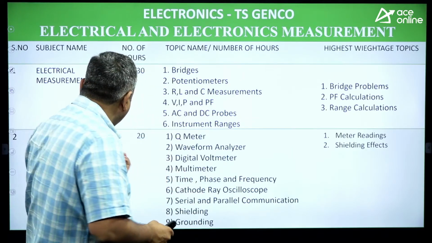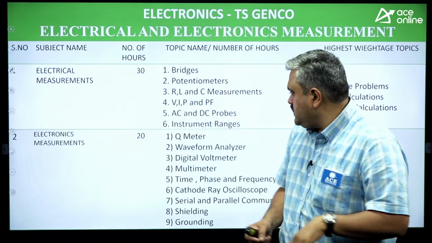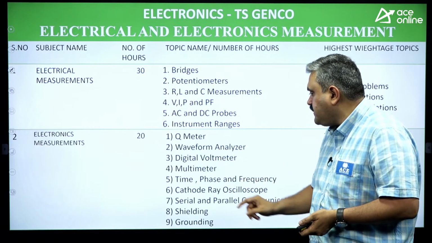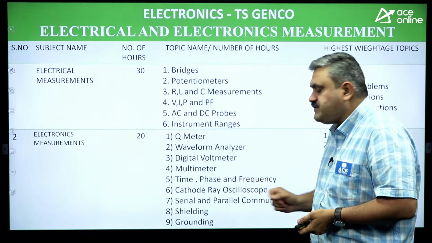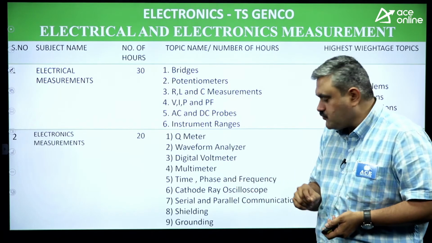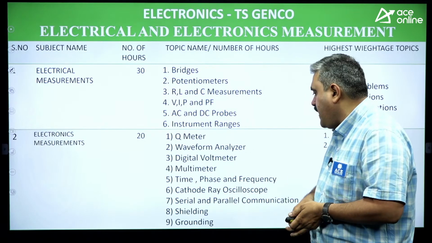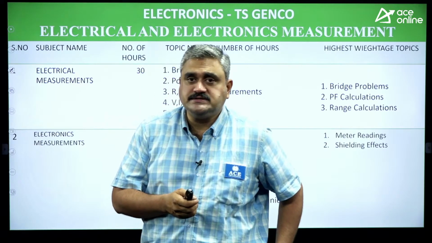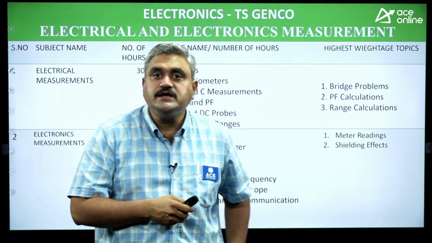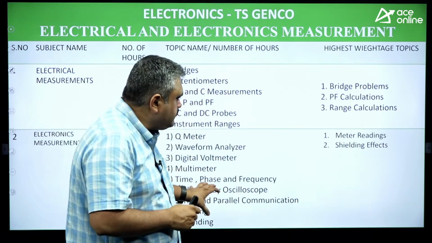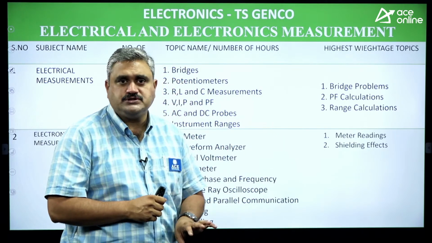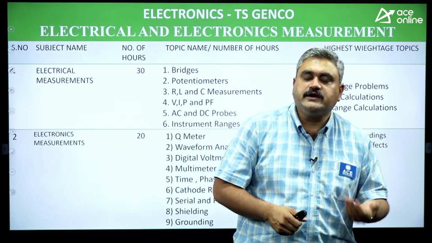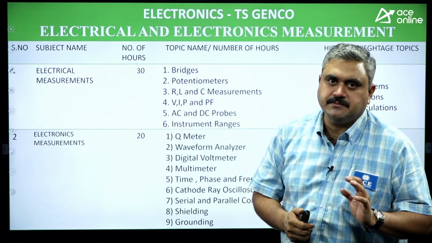Okay. Now coming to electronic measurements. Here again we have Q meter, waveform analyzer, digital voltmeter, multimeters, time, phase and frequency response, cathode ray oscilloscope (CRO), and serial and parallel communication, shielding and grounding. So how you can protect your circuit elements using the shielding method and grounding method. From this also you can expect questions, but mostly they will be theory questions. So focus mostly on the first part. I have allocated 50 hours, 30 for the first part and 20 for the second part.